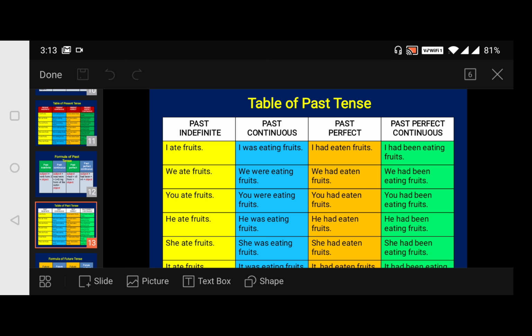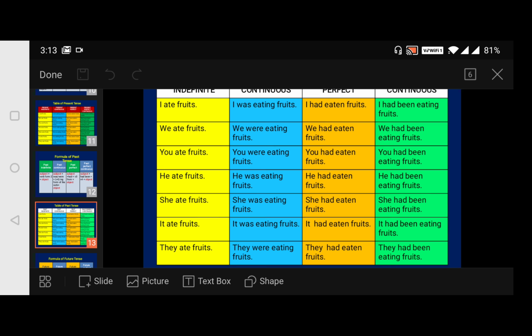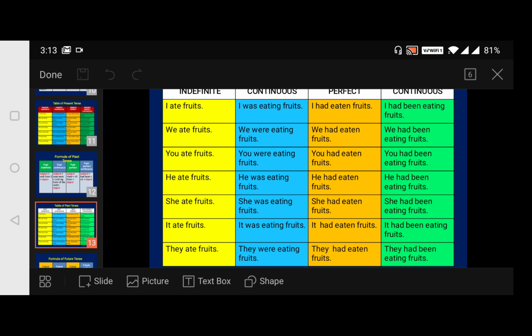Next, we ate fruits, we were eating fruits, we had eaten fruits, we had been eating fruits. Then you ate fruits, you were eating fruits, you had eaten fruits and you had been eating fruits.